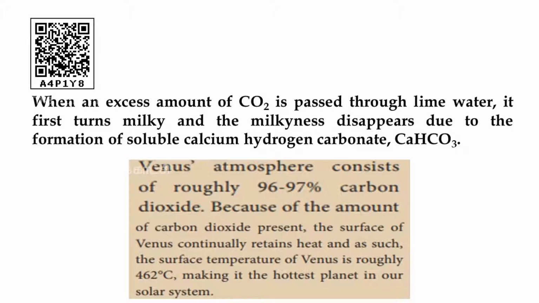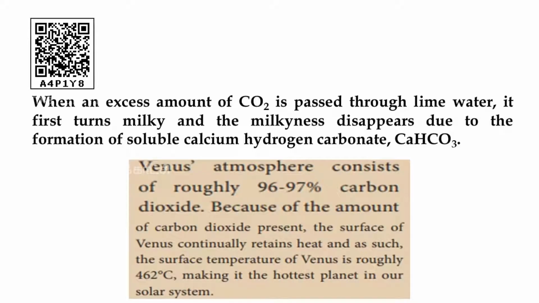Next we want to discuss Venus. You know that the Venus planet in our Milky Way contains 96 to 97 percent carbon dioxide only. When the presence of carbon dioxide is much greater, the surface is much hotter. That is why Venus is such a hot planet, because it has 462 degrees Celsius. What degree Celsius is maintained on Venus? 462 degrees Celsius. It's too hot. This is the information for us. It's too inspiring in our nature.